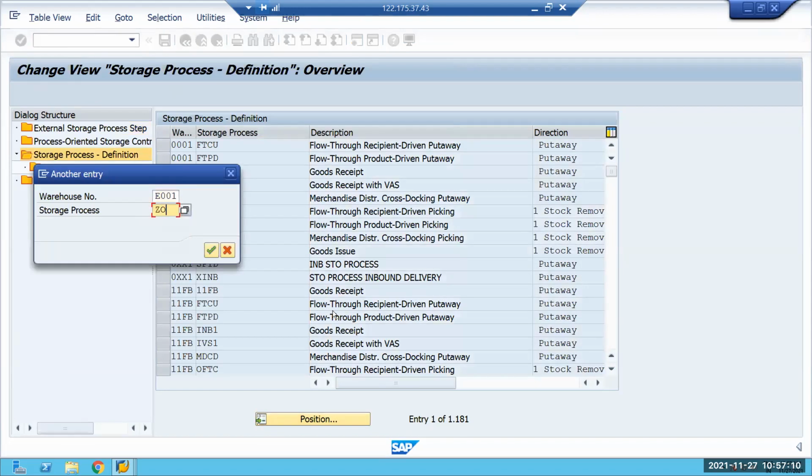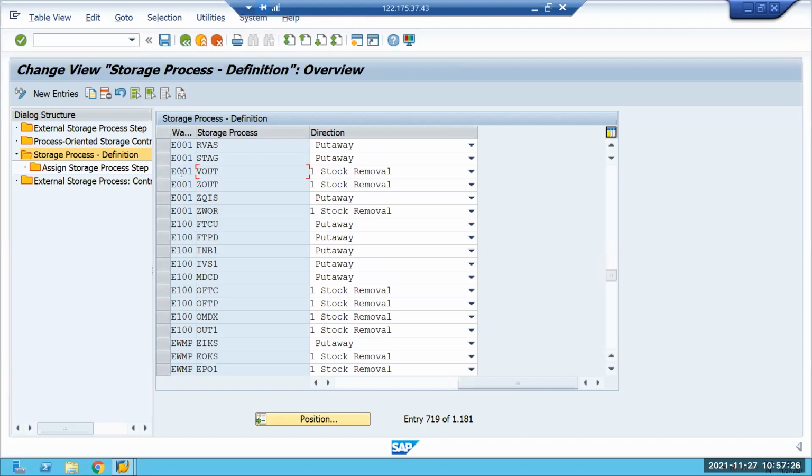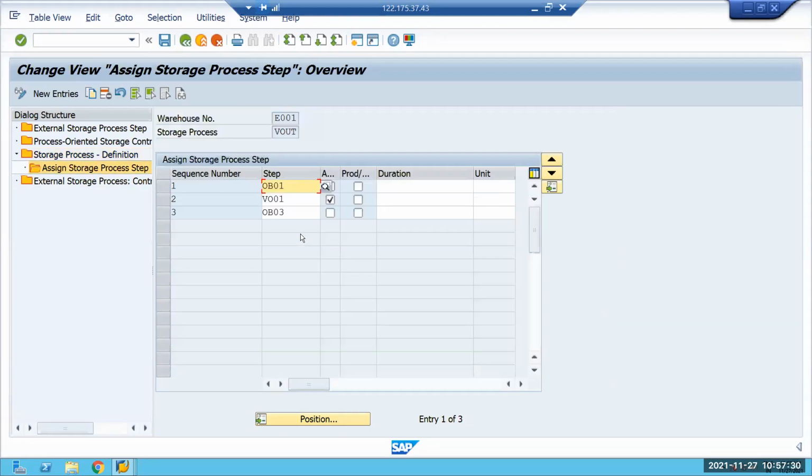I think so. Let me check. Yeah, this one. Z out. I used some other. This is for normal outbound. I was using some other, I think this is stock removal. V out, I guess. V out, V out, yeah. So this is the one.